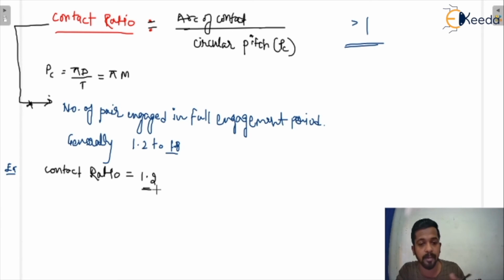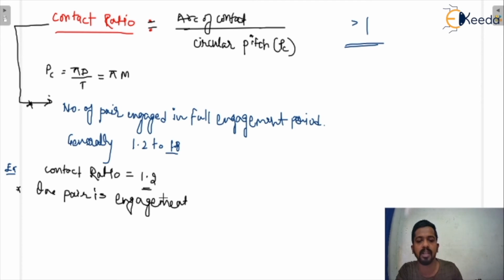So here I'm writing this so that you understand what I'm saying. One pair is engaged in the full engagement period, no doubt. You have to understand each and everything properly so that you will not face any problem.